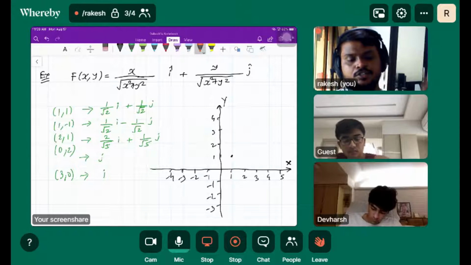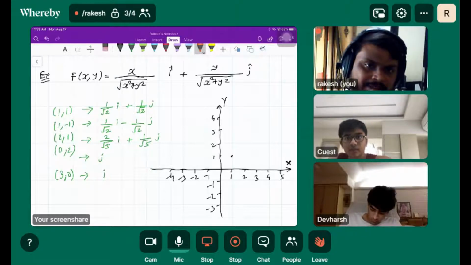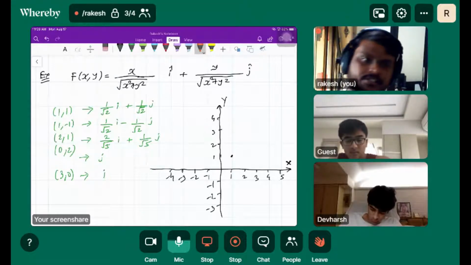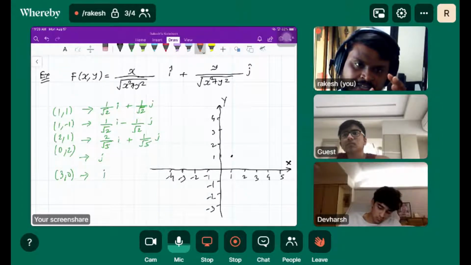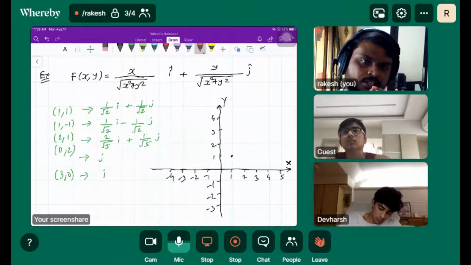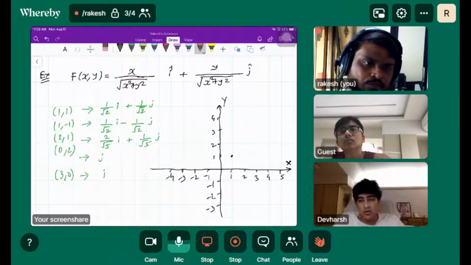Do you know what would be the magnitude of these vectors? Are you getting the idea here? If you look at the given vector fields, what would be the magnitude of each vector?